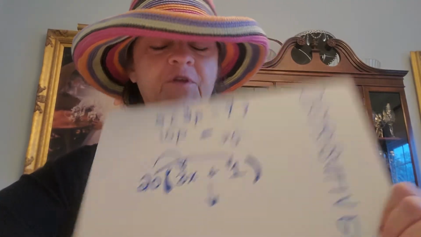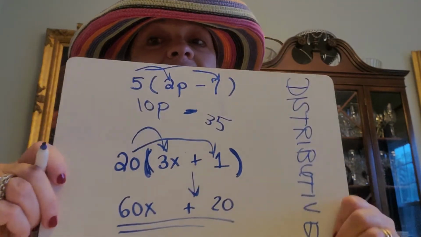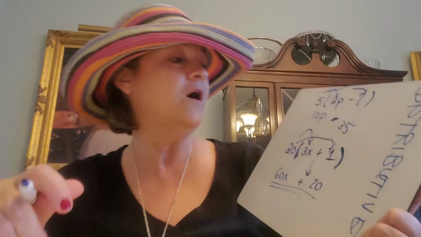All right, so hopefully you got 20 times 3x is 60x, because 3 times 20 is 60. You brought down your plus, and 20 times 1 is 20. Did you get that? If you did, I wish I could throw you a beach ball. All right, good job.